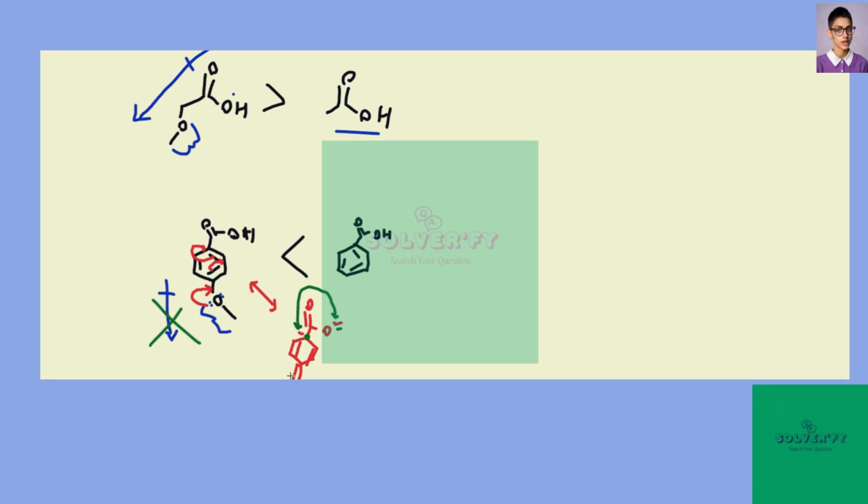So because methoxy resonantly donates electron density into the ring, it will destabilize the negatively charged conjugate base. Therefore, the benzoic acid that has no electron donating substituent on it will be more acidic than this methoxy version of benzoic acid that has the substituent that will donate electron density into the ring.